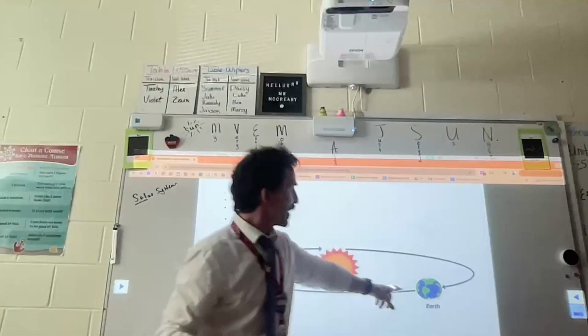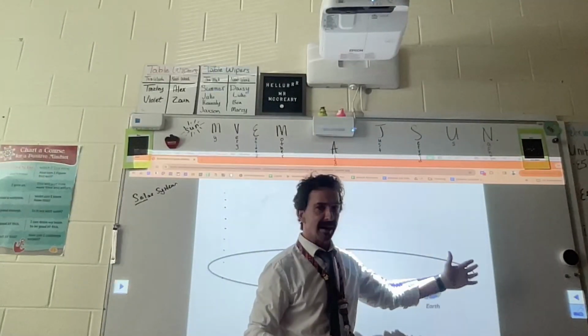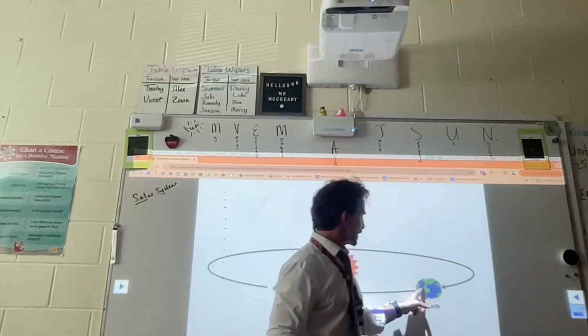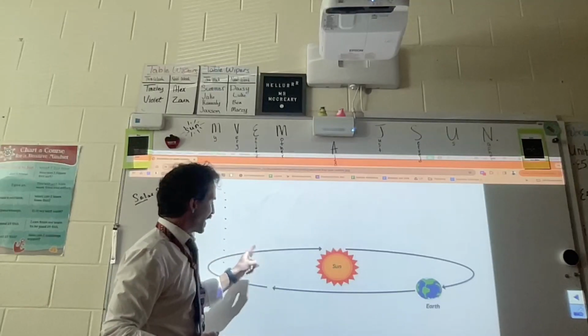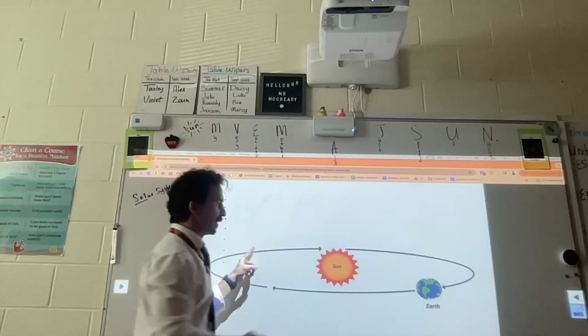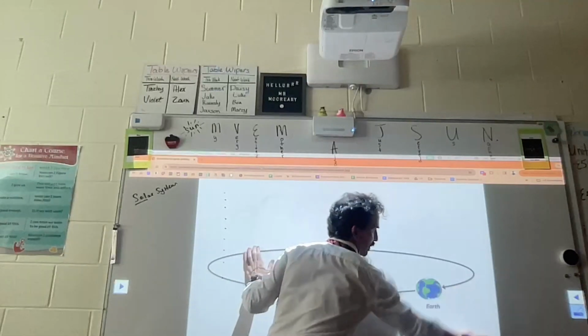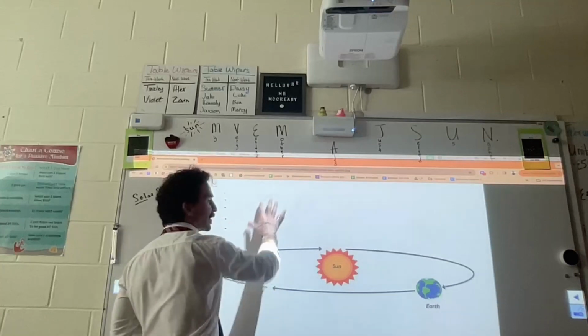Because if we start right here and we're looking at the night sky, we're looking at stars right here. But if we wait 6 months, we'd be about right there. And now if we go outside and look up, in this position, we're looking at these stars here. But in this position, 6 months later, we're looking at these stars here.